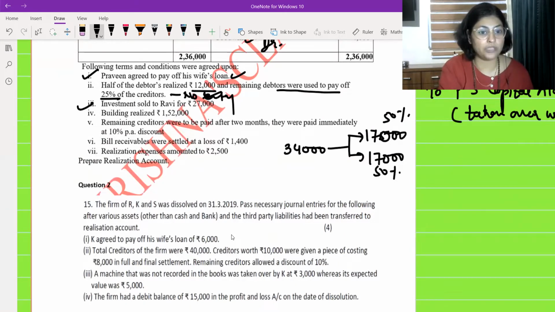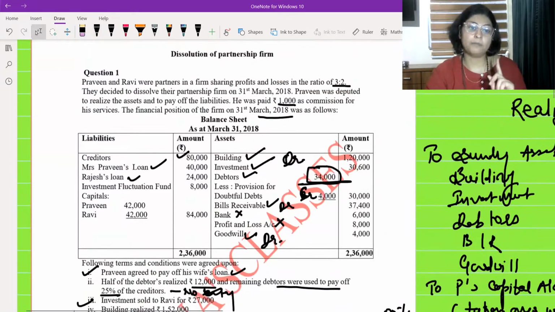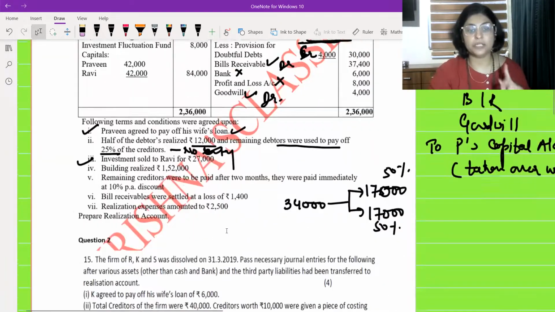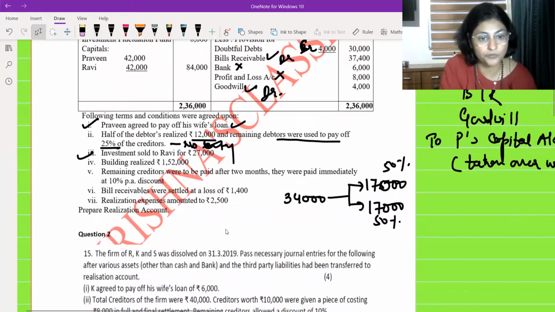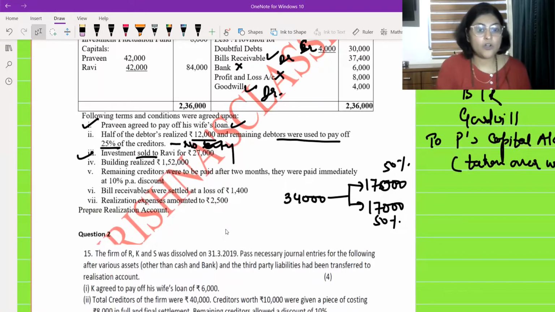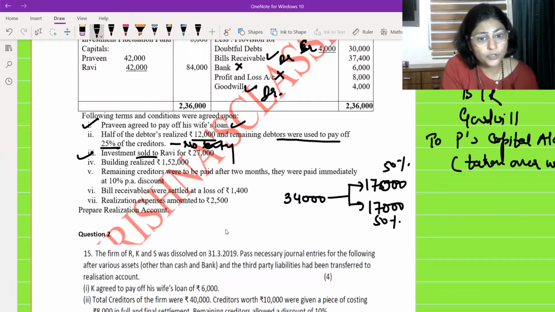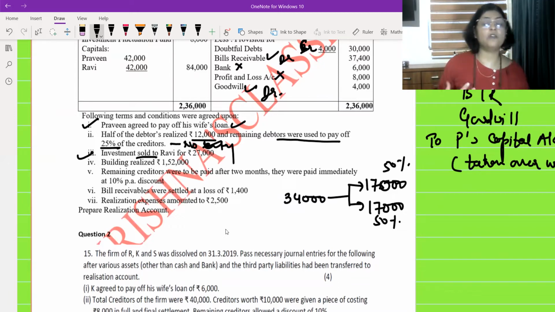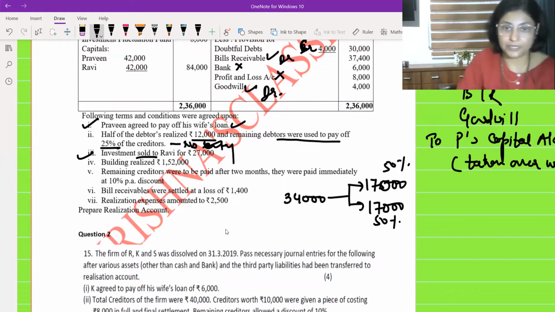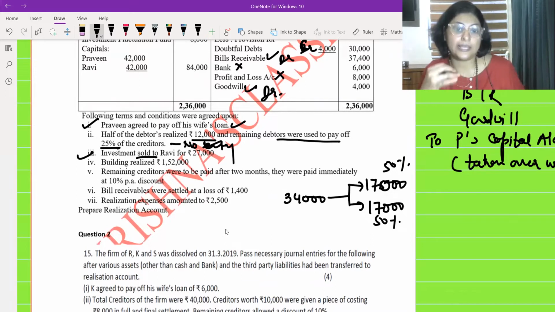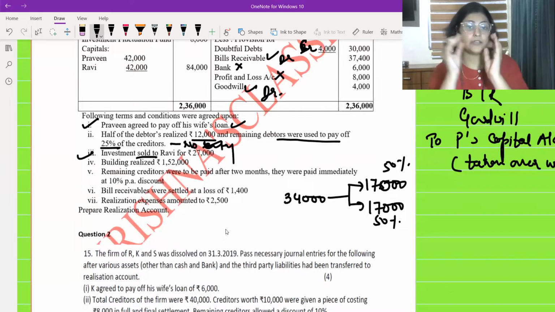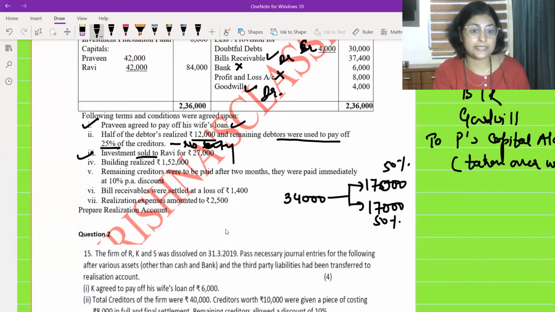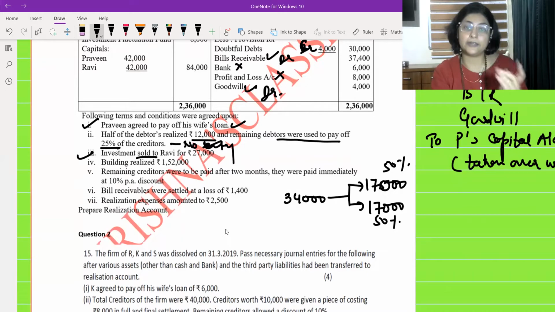Okay, later on in the working notes, you will have to write this. Investment is sold to Ravi. Now, who is Ravi? Ravi is one of the partners. Okay, now very carefully read this. What is the word used over here? Sold to Ravi. Means whenever a partner, or sometimes they write takeover. Takeover word means what? If Ravi, one of the partners, takes the asset, and the word used is taken over. For example, instead of sold, if they had written Ravi has taken over investment, it means what?